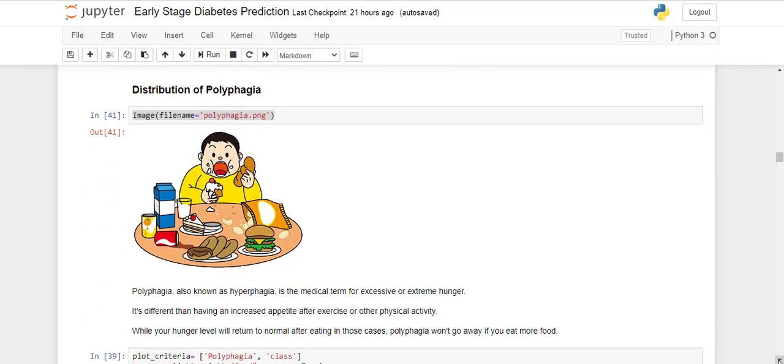Next, we'll be seeing polyphagia. Polyphagia is basically excessive hunger, extreme hunger, and it is different from usual hunger, which we generally feel when we do lots of exercise. After lots of exercise or physical activity, our appetite increases and we eat more. But this is somewhat different, because in the case of normal hunger, your hunger will return to normal after eating, while in the case of polyphagia it won't go away. So it is a serious sign, I think, for diabetes.